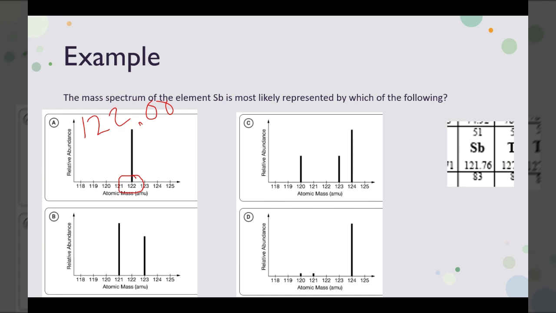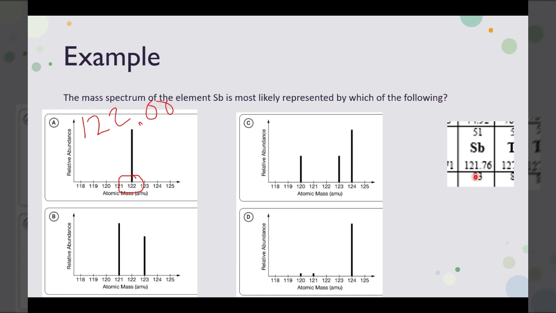If we look at the second one, the average atomic mass of this one right here, we have maybe about 30% at 120, 30% at 123, and like 60% at 124 or so. So the average atomic mass would probably be around 123, a little bit higher than 122 at least, because the majority of our isotopes have a mass larger than 122.